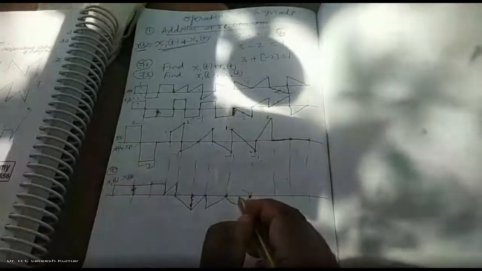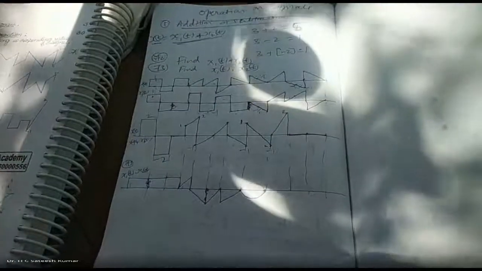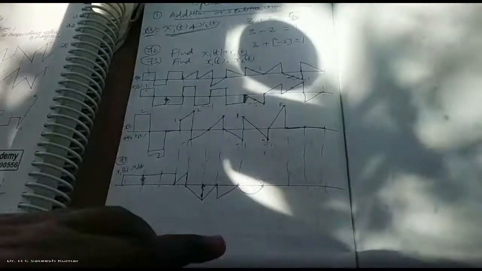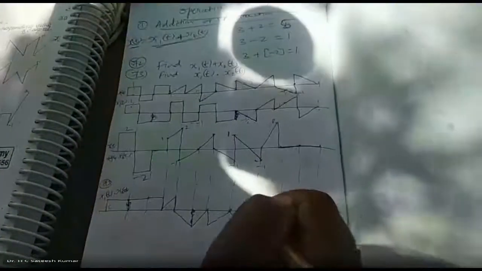Why is it a parabola? One equation is t. t into t is what? t square. t is a straight line. That's why we got it. So t into t is t square. t square is a parabola. And the value you get at the halfway is negative. That's why it is a parabola coming to the bottom side. One more, check one more problem of the same kind.